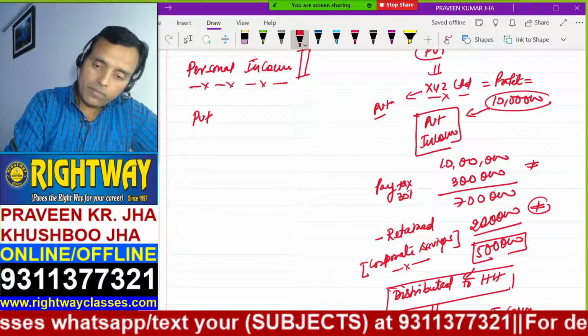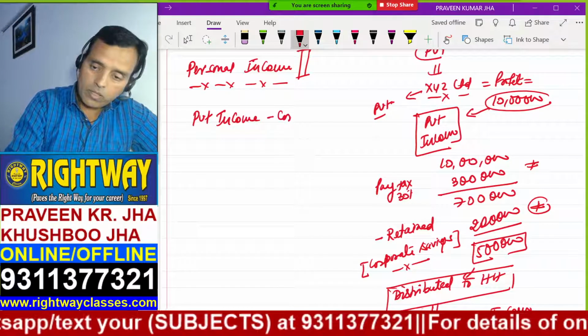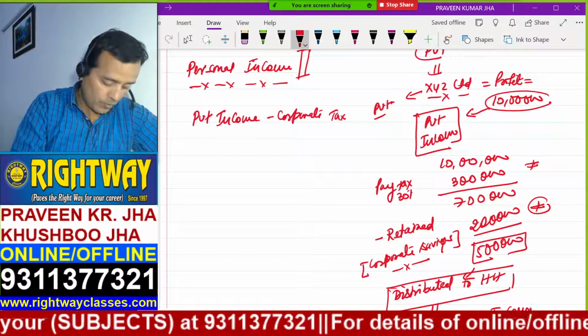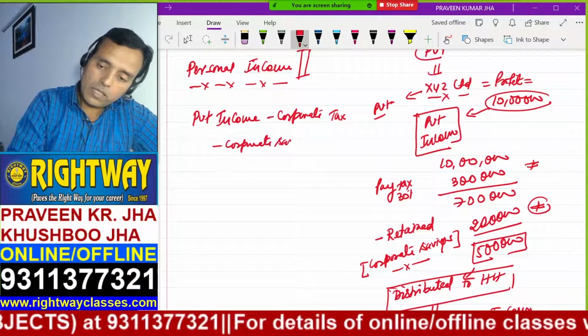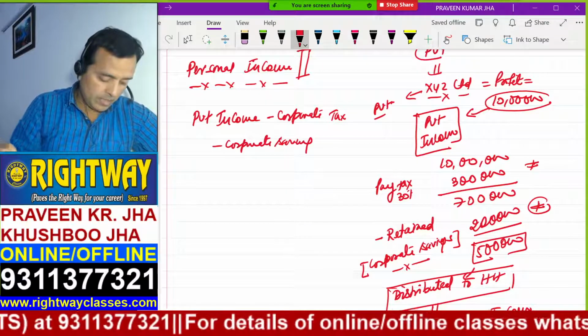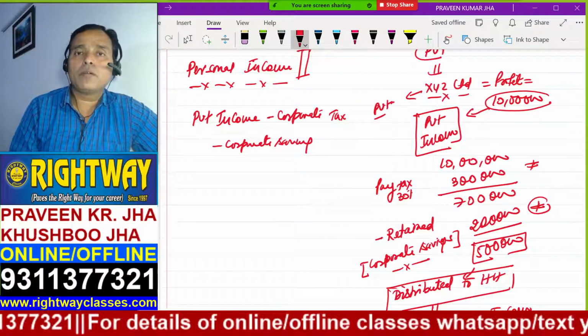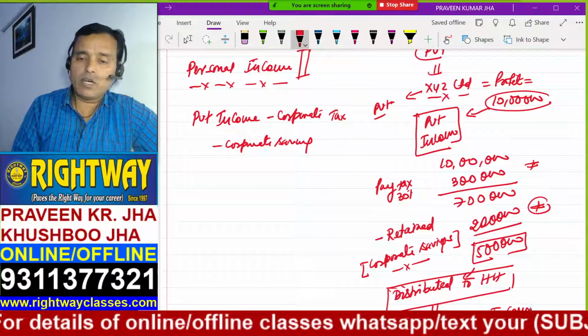You can write personal income like this: private income, what we have calculated above, minus corporate tax, minus corporate savings. Corporate savings may be of Indian companies and foreign companies, ultimately corporate savings.